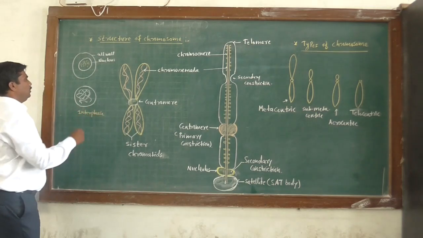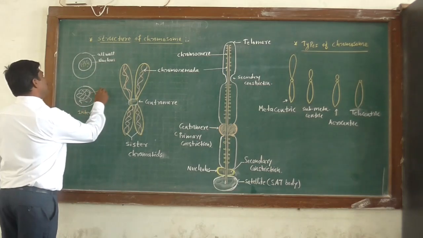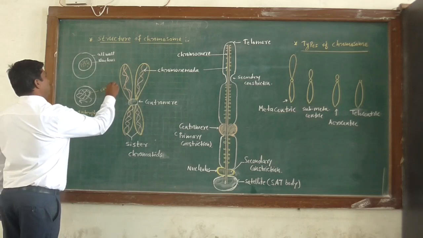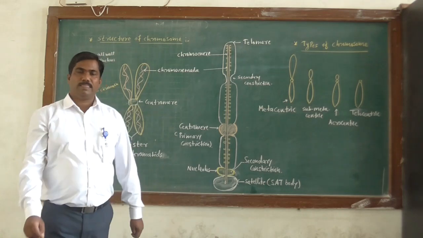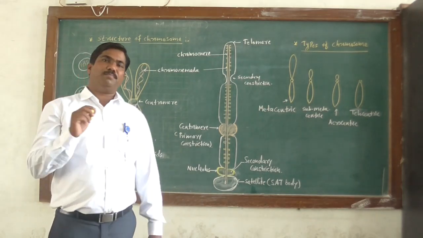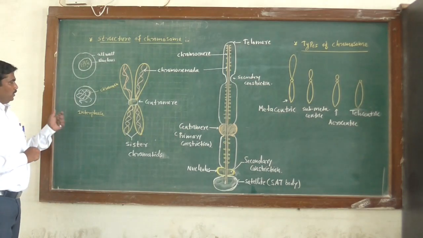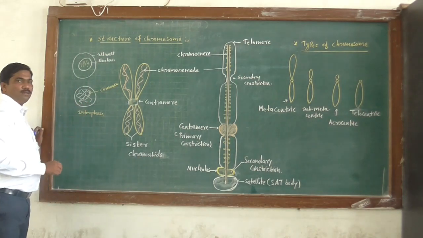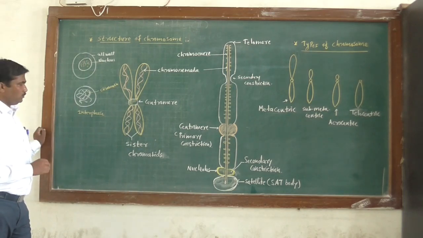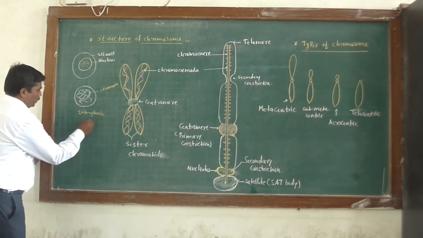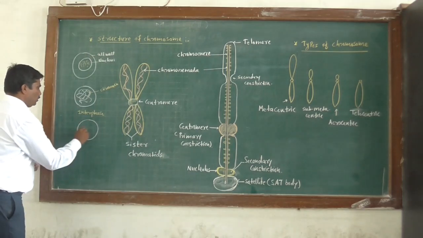or these threads in interphase we call chromatin. So chromatin is a genetic material. They are thread-like. They are present within interphase. Then these chromatins undergo condensation in prophase. So in prophase, chromosomes appear or chromosomes are formed.